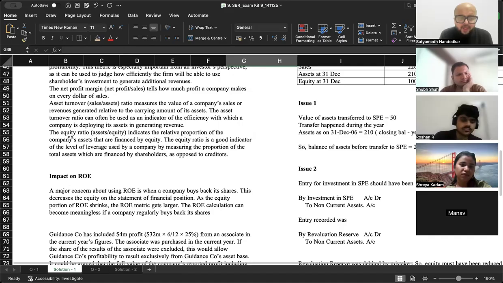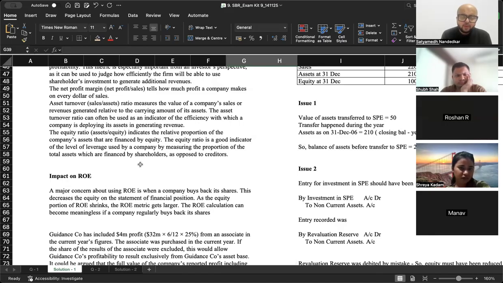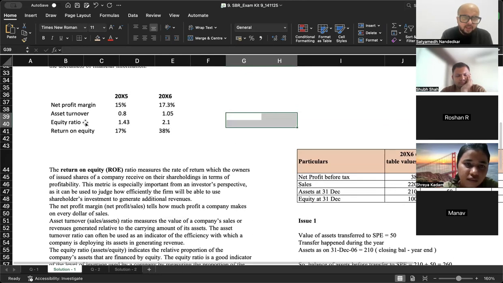And equity ratio indicates the relative proportion of a company's assets that are financed by equity. Equity ratio is a good indicator of the level of leverage. Leverage matlab debt used by a company by measuring the proportion of the total assets which are financed by shareholders as opposed to creditors. ठीक है. So when we talk of return on equity, it is a combination of all of these.